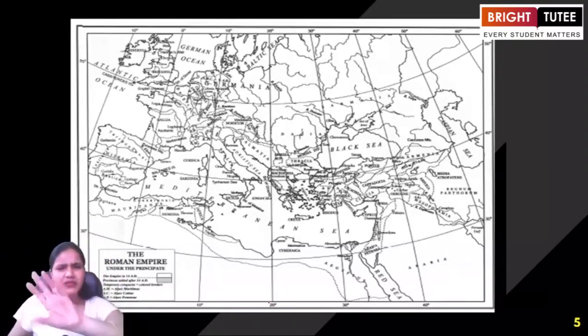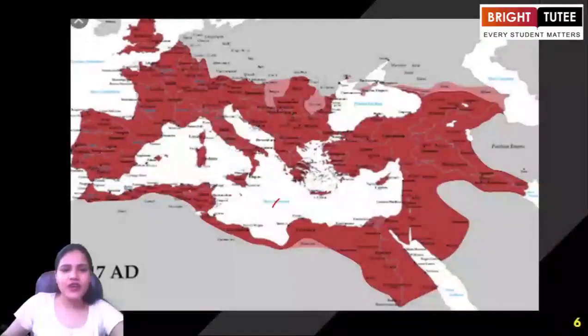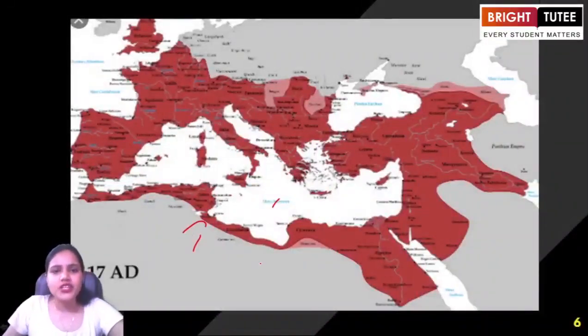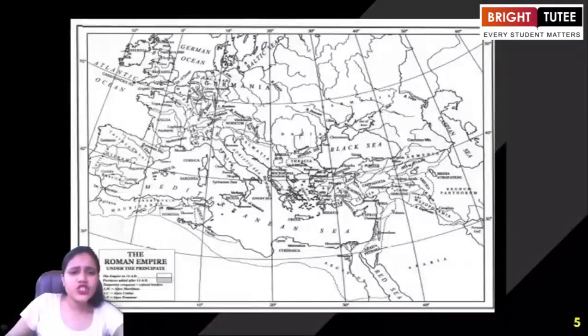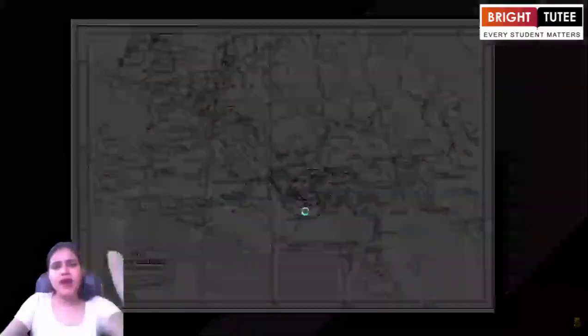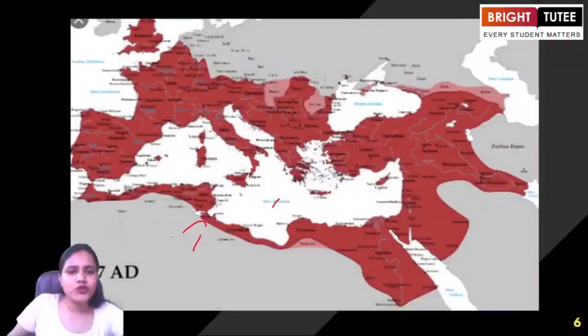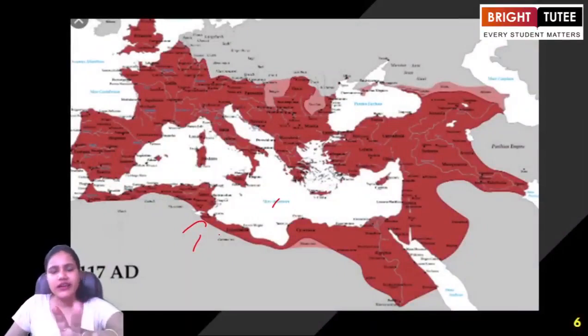Now, this map is something where you will not be able to understand the small places. Right or not? So here, if I look at the Roman Empire, you just need to understand where Rome is. In Europe. If we talk about Rome in today's day, we are talking about the region that is in Europe, right or not? So just look at this map. This is the Mediterranean Sea. Now, I am showing you the replica of this map in a colored version, so that you can understand.